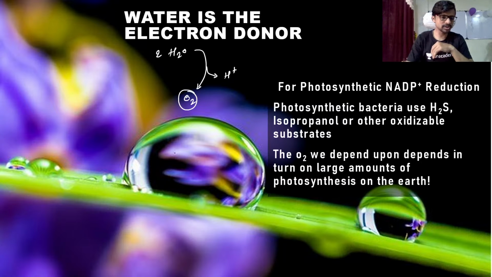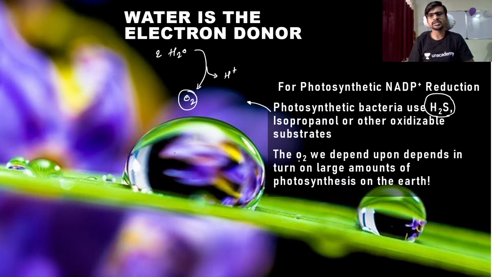I am not going to balance that reaction here, but I have a few steps to show you how the chemistry is working inside of the biology. For photosynthetic NADP plus reduction, the photosynthetic bacteria use H2S. We sometimes call them chemosynthetic bacteria. They use H2S or other oxidizable substrates like isopropanol as an electron donor.